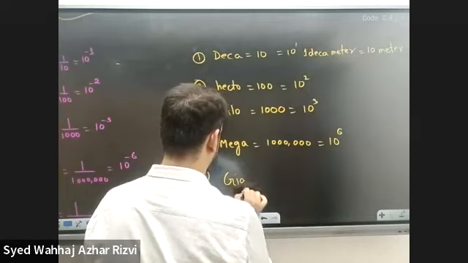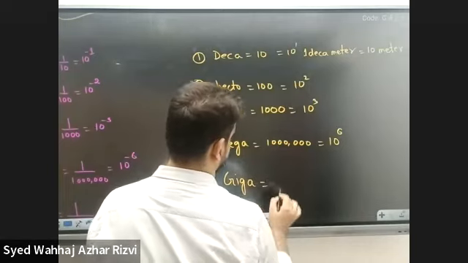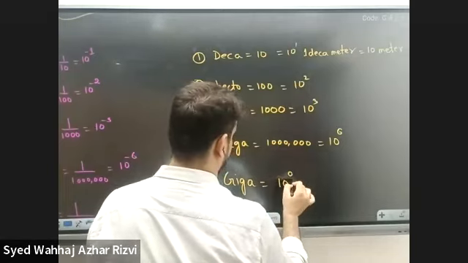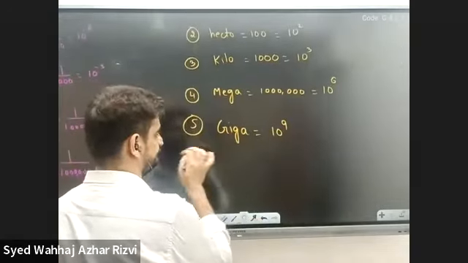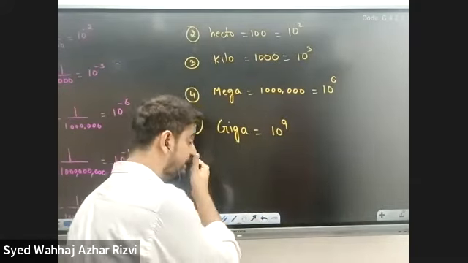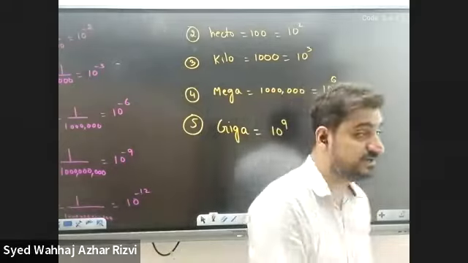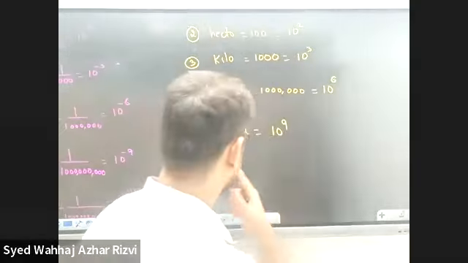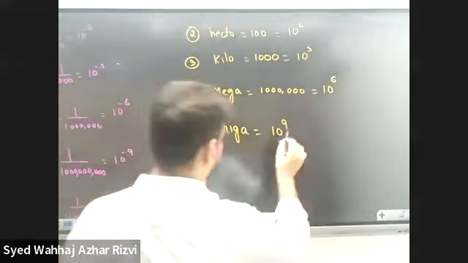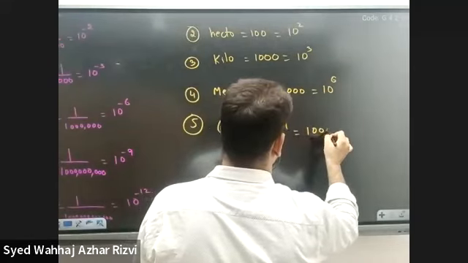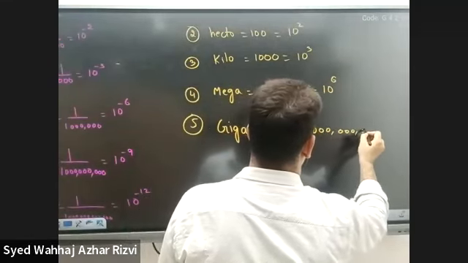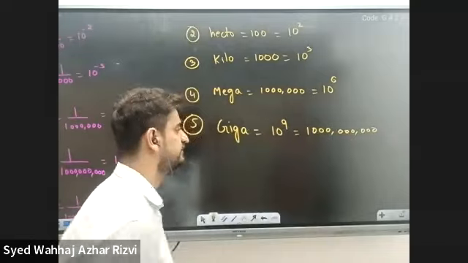Giga, right? Giga is 10 to the power 9. Again, we are increasing by 3s. So a gigameter is 10 to the power 9 meters. That's way too big. That means you put 9 zeros after 1.